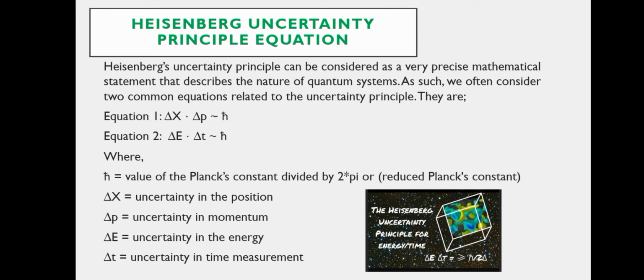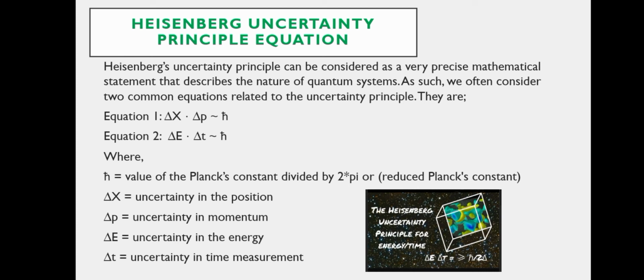So that was all about the Heisenberg gamma ray that I have prepared. Now, moving towards the next topic, we have the Heisenberg uncertainty principle equation. Heisenberg's uncertainty principle can be considered as a very precise mathematical statement that describes the nature of quantum systems, as we have already discussed about it. As such, we often consider two common equations related to the uncertainty principle. They are equation number 1, delta x into delta p is greater than or equal to h cut, the reduced